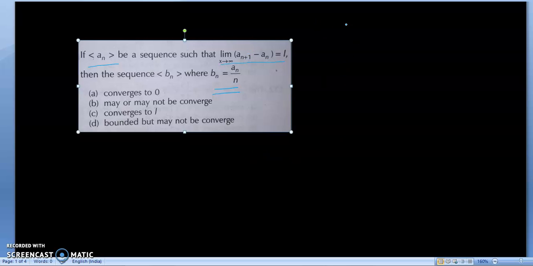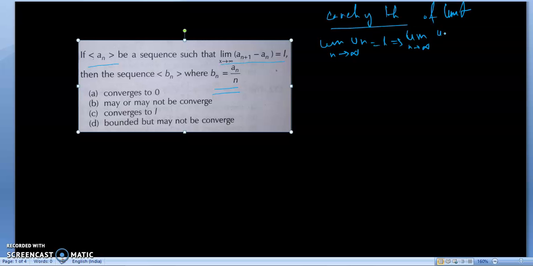Before we solve this question, we have to know a theorem which is called Cauchy theorem of limit. It says if limit Un equals L, this implies limit n tends to infinity (u1 plus u2 plus dot dot dot Un) upon n equals L. Using this theorem, we can easily calculate this.